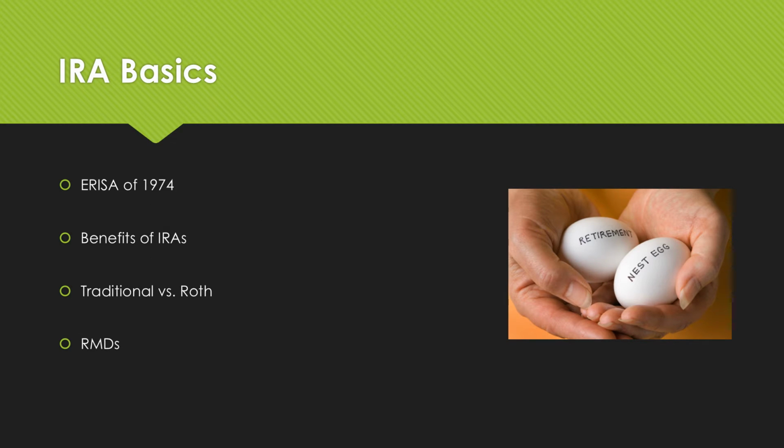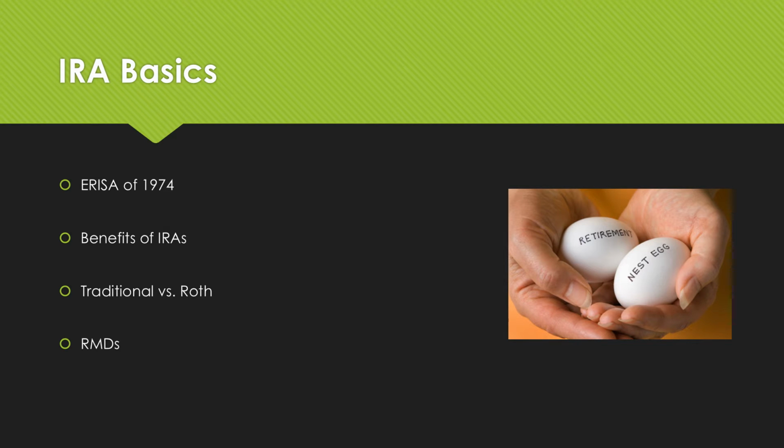The Employee Retirement Income Security Act of 1974 created individual retirement accounts. These were meant to give an alternate private option to traditional employer pensions by giving employees tax-deferred earnings that could then be used in retirement.